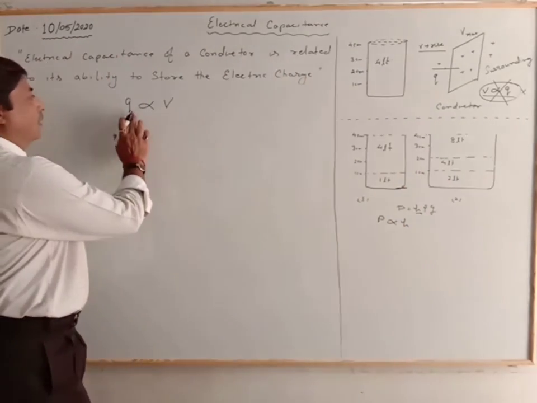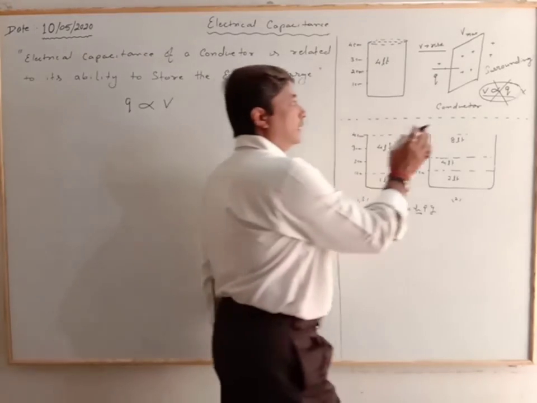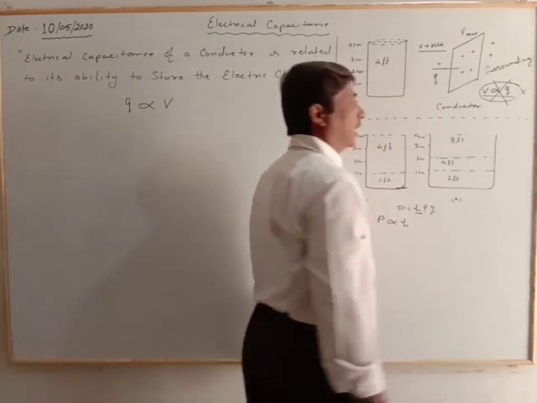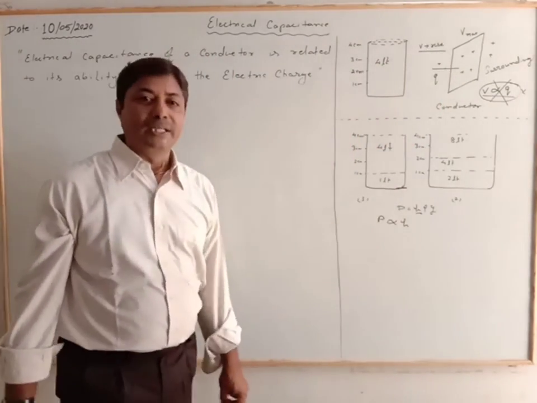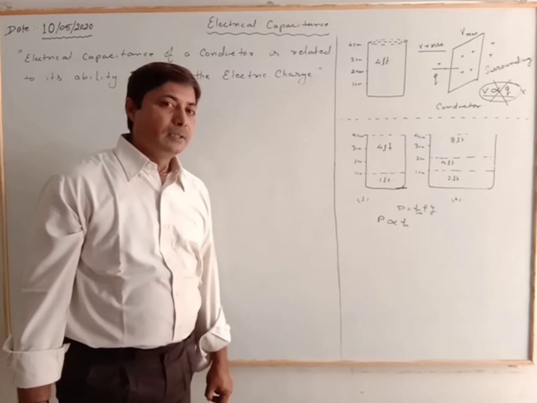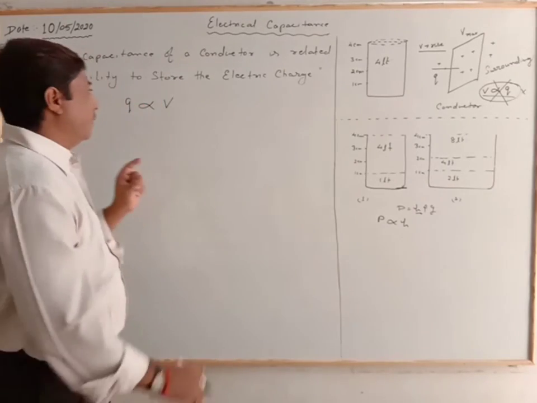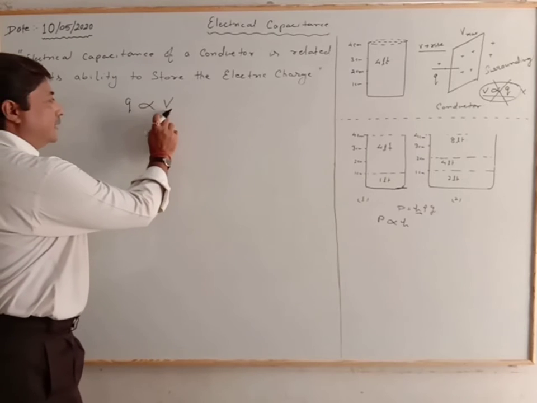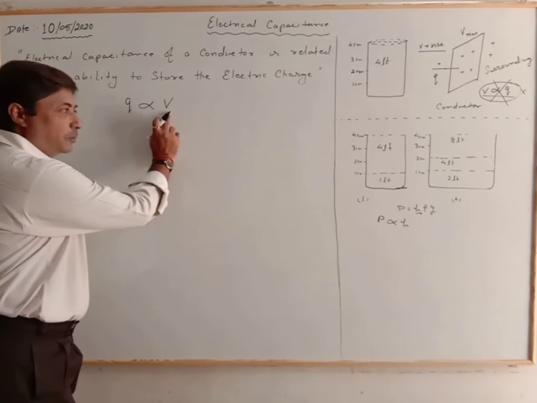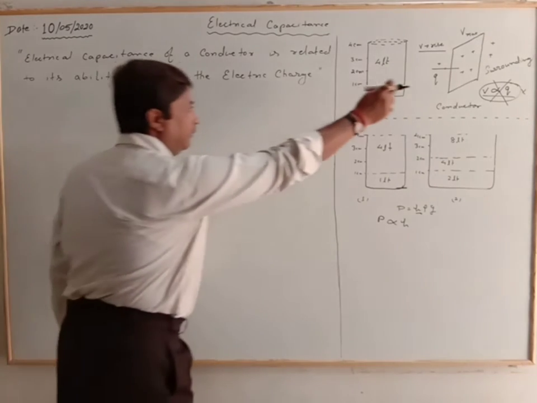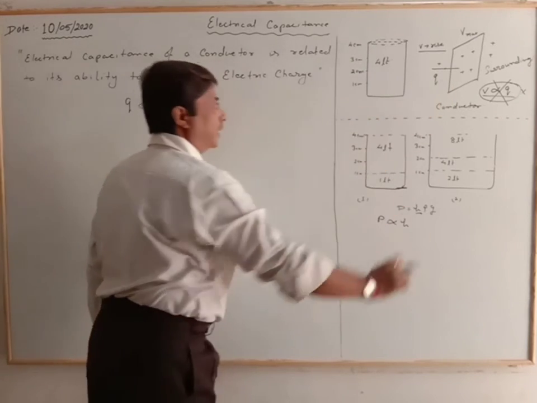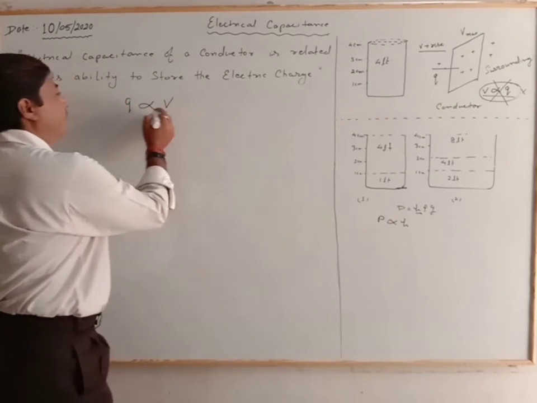Now here we cannot say that the potential and the charge are simply directly proportional to each other. No, that is the wrong statement. Rather, the charge is directly proportional to the potential, meaning the charge the conductor acquires is proportional to the potential.